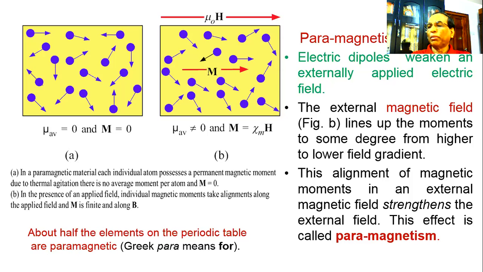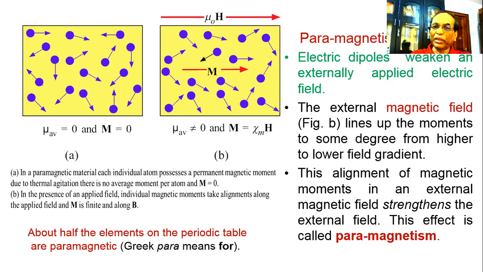This is valid for the electric dipole, but here what we are dealing with is the magnetic moment vector and magnetic dipoles. So the nature of the electric dipole is something different in the electric field.